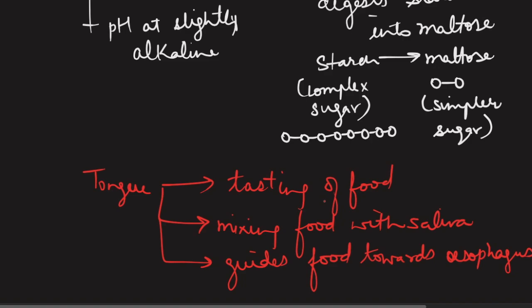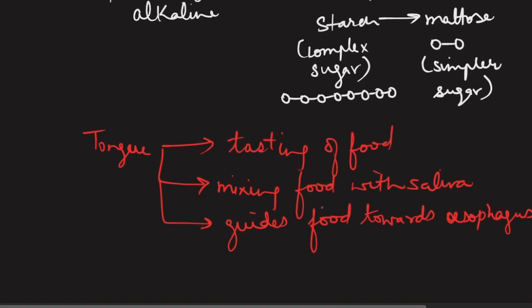Since saliva contains the enzyme, it needs to come in contact with each and every part of the food that you have just brought into your mouth. So it helps in the mixing for two purposes. Number one purpose is that the salivary amylase will be able to reach each and every corner of your food, and second purpose is that because of the mixing with saliva, the food will become moistened and as a result it can be easily swallowed. Third thing, it guides the food towards the esophagus.